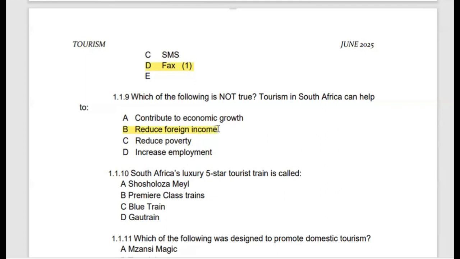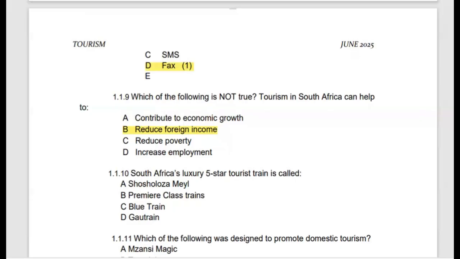Then the reason why we are leaving out C and D is that tourism does actually reduce poverty, and it also leads to increased employment. So that's why we are eliminating the other three options given in this scenario.